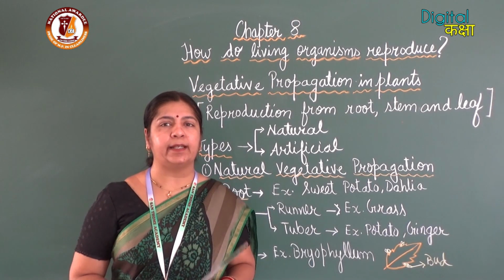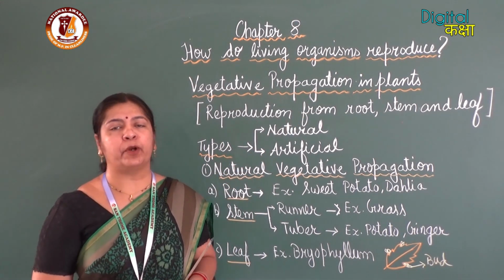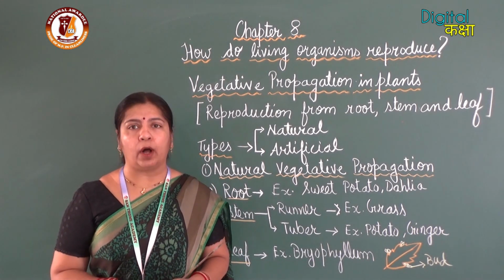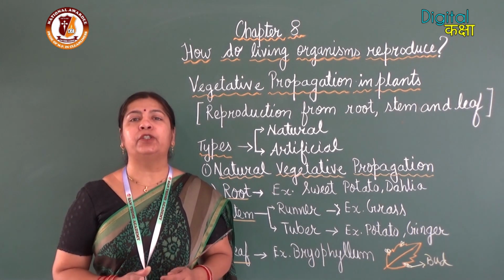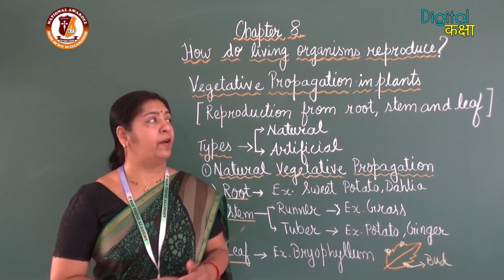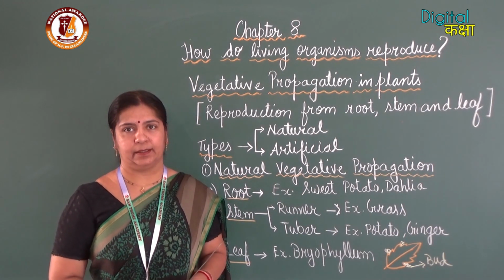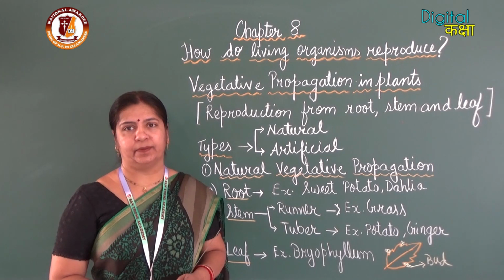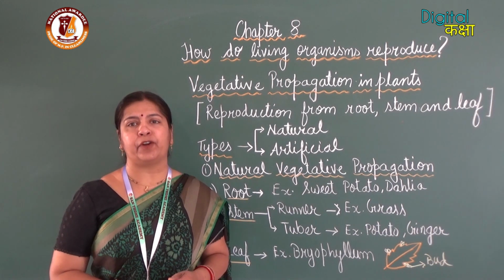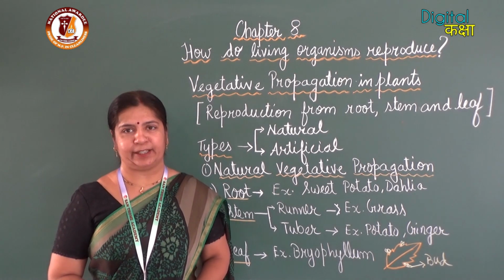Next mode of asexual reproduction is vegetative propagation. Vegetative propagation takes place in higher organisms like plants, not all the plants, but plants which do not bear seeds. They reproduce by the mode of vegetative propagation. Example, money plant, bougainvillea, etc. All these plants do not have seeds, that is, they do not have reproductive parts, so they reproduce by the mode of vegetative propagation.